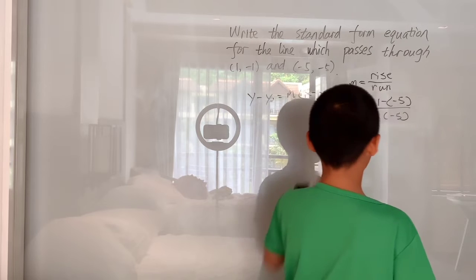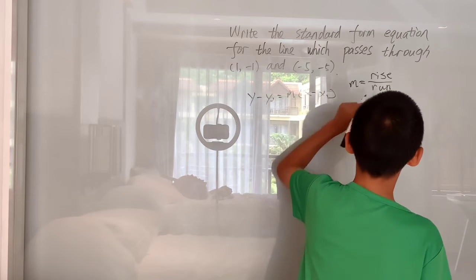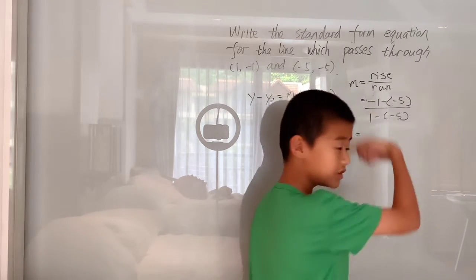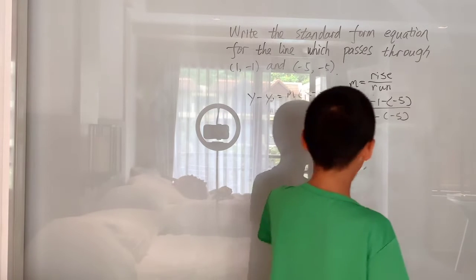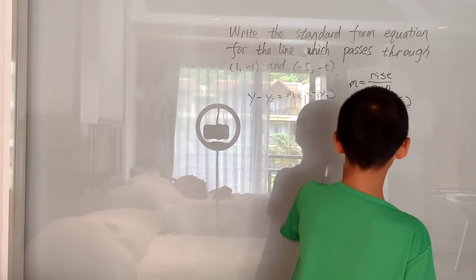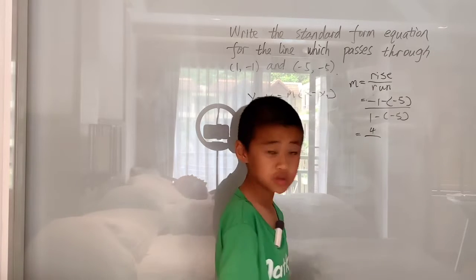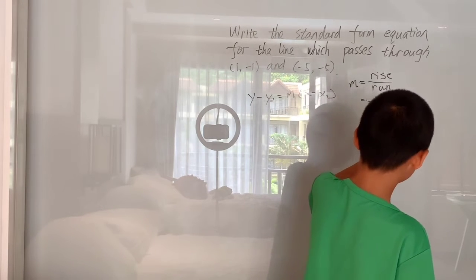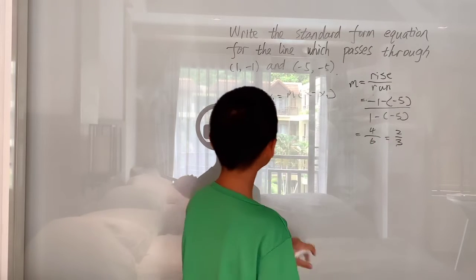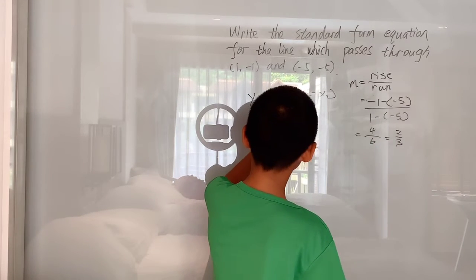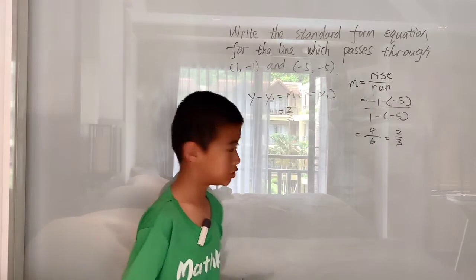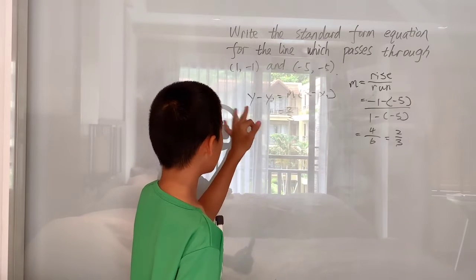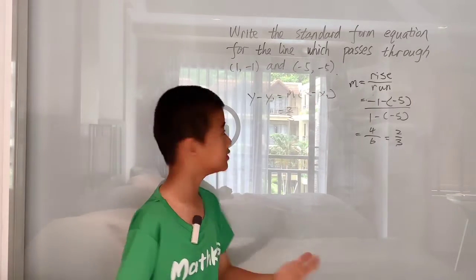Simplifying this, -1, well, minus a negative is +5, so -1 plus 5 is 4, over 1 plus 5, which is 4/6, and simplifying that even further, we get the slope, m, is 2/3.